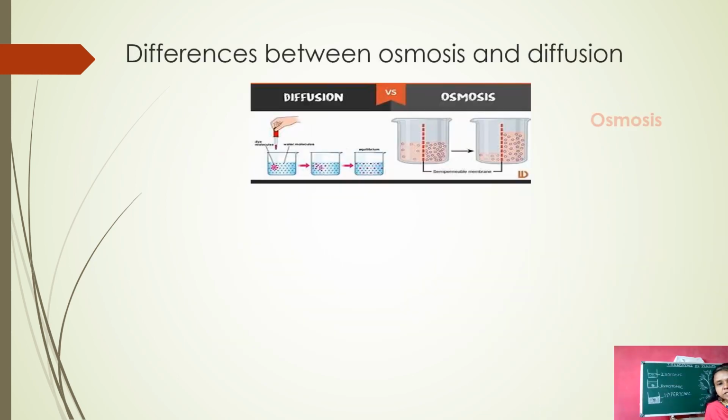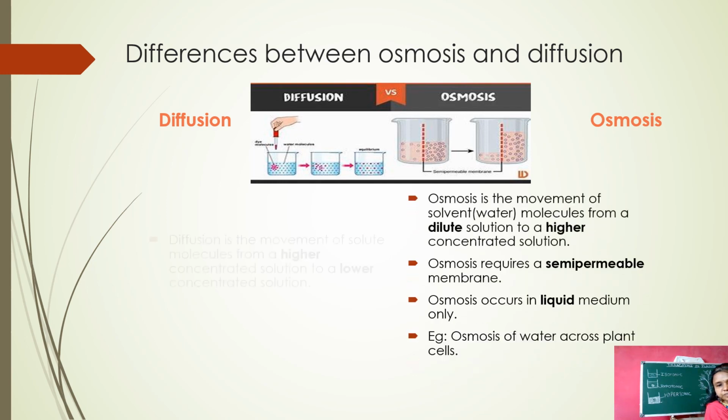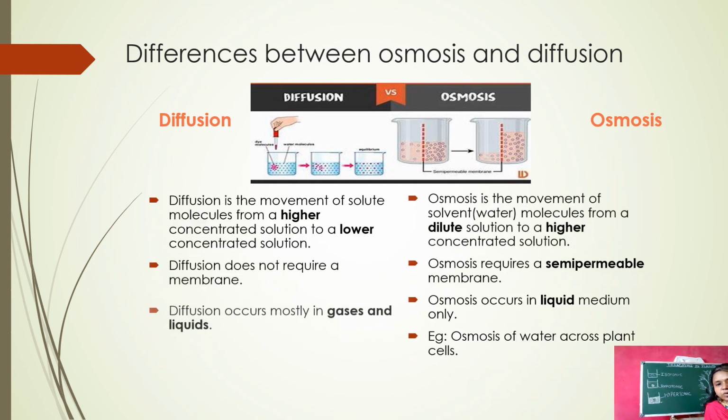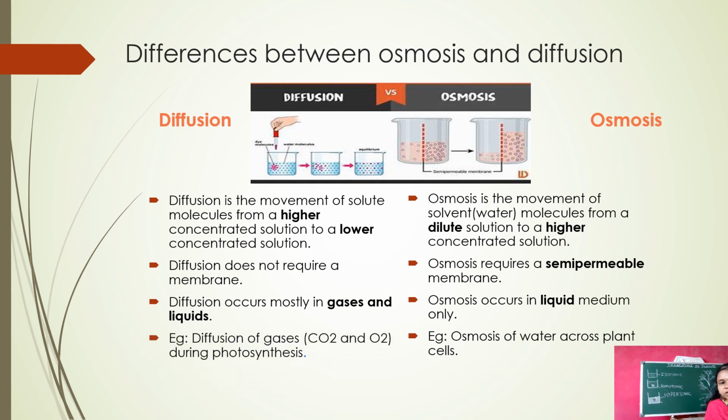Now, let us see the differences between osmosis and diffusion. Diffusion is the movement of solute molecules from a higher concentrated solution to a lower concentrated solution. In the diagram, you can see the movement of solute particles from the higher concentration to the lower concentration. But osmosis means the movement of solvent, that is, water molecules, from a dilute solution to the higher concentration.